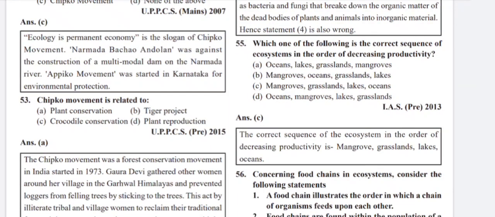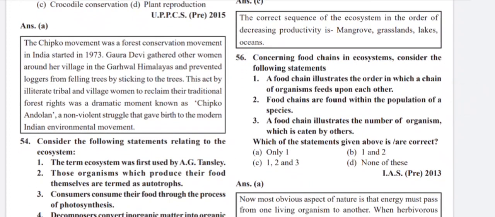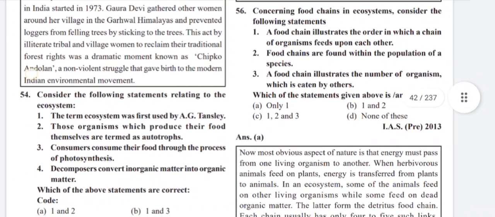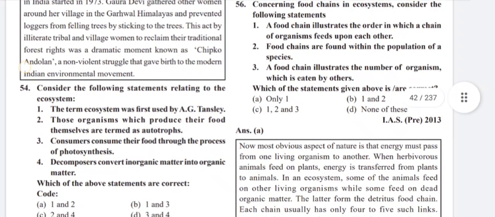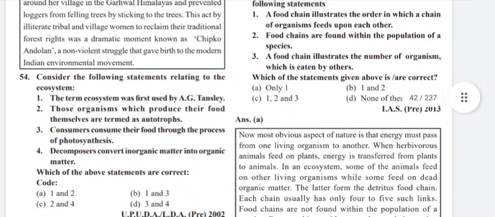Which one of the following is the correct sequence of the ecosystem in order of decreasing productivity? Mangroves, grassland, lakes and ocean. The correct sequence of the ecosystem in order of decreasing productivity is mangrove, grassland, lakes and ocean. Concerning food chains in an ecosystem, consider the following statements. Only one is correct. A food chain illustrates the order in which a chain of organisms feeds upon each other. The rest are wrong.